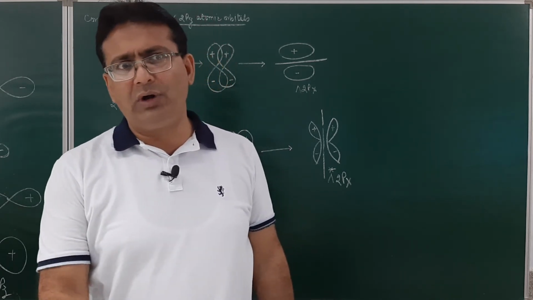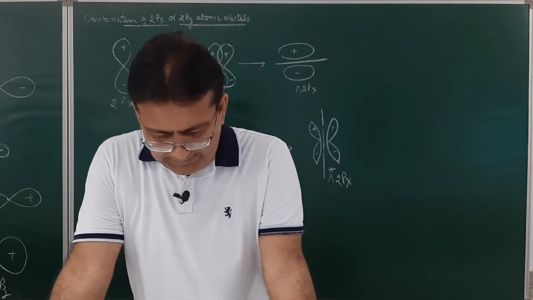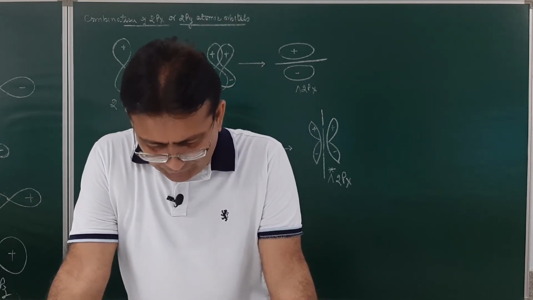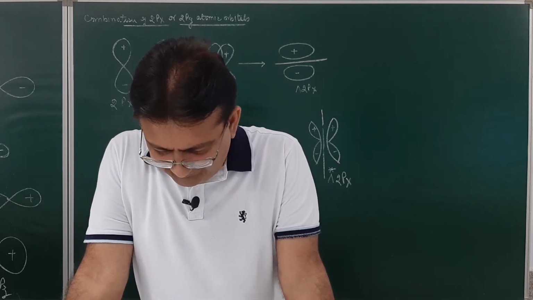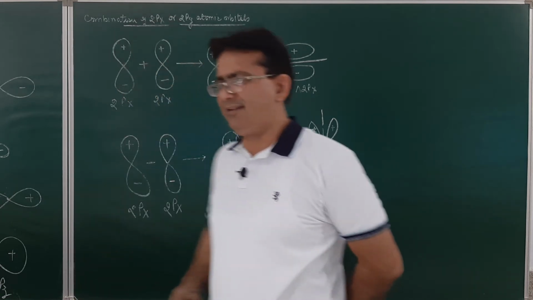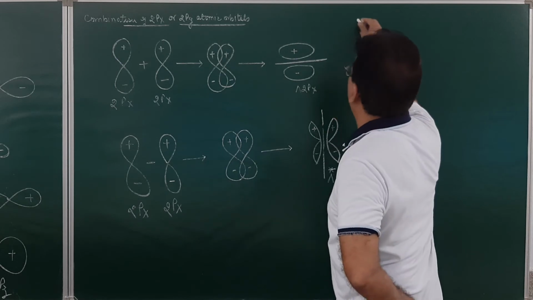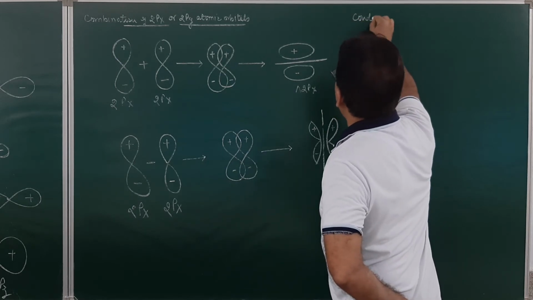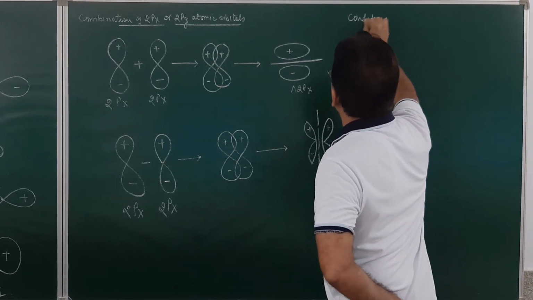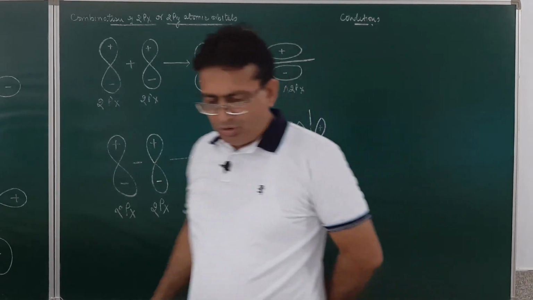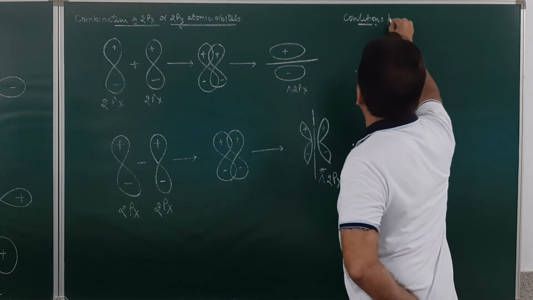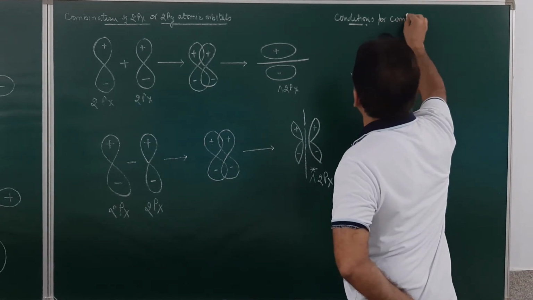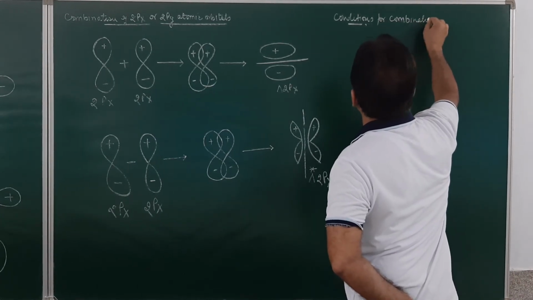The extent of overlapping between the atomic orbitals should be large, and the combining atomic orbitals should have the same symmetry about the internuclear axis. So I am writing out the conditions for combination of atomic orbitals.